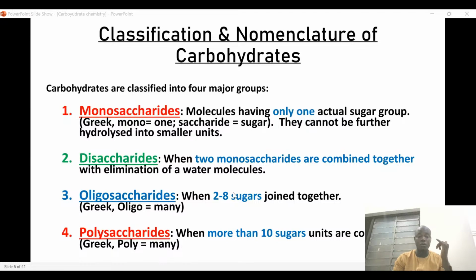And then we have polysaccharide. A polysaccharide is when more than 10 sugar units are linked together. When you have more than 10 sugars joined together through glycosidic bonds, then we have a polysaccharide. And even the polysaccharide is divided into two: we have homopolysaccharide and heteropolysaccharide, and we are going to look at them one after the other as we do the class.